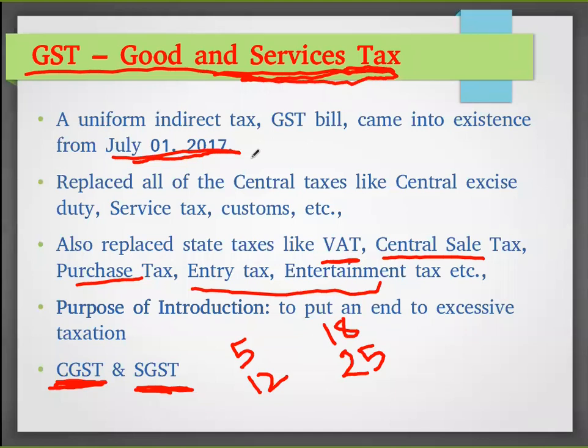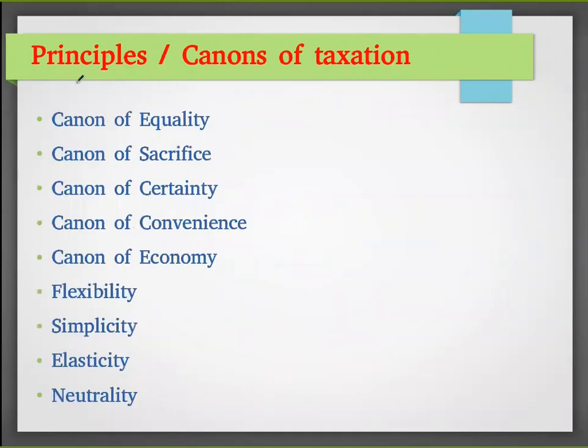So how should this tax, this public revenue, be? Principles or canons of taxation. This is an important question from your exams point of view. They will ask what are the principles of taxation, that is, how a tax should be. It should have canon of equality, or principle of equality. That means the tax amount should be equal for all the income groups. Equal means it should be proportionate.